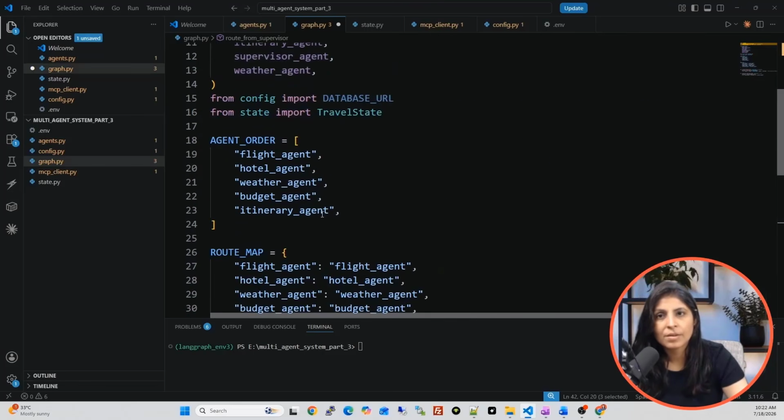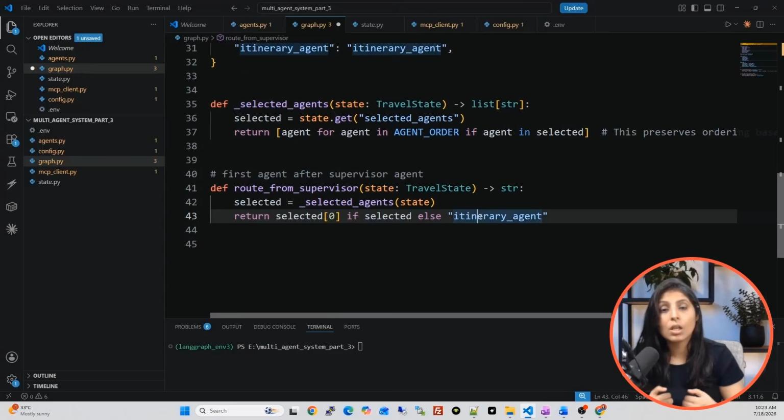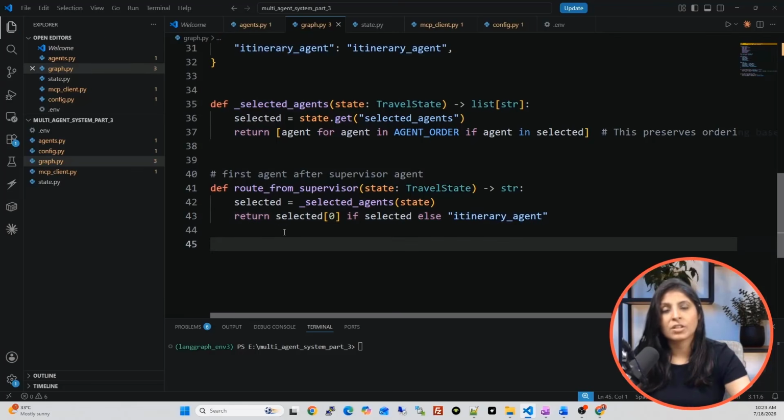So that means, let's say this is the order, right? So flight agent is at index 0. So after the supervisor agent, this agent will perform the work. So this is the first agent after the supervisor agent. Now the next question is, which agent will be the second agent, and then the third agent, and then the fourth agent, right? So for that also we will write one function.